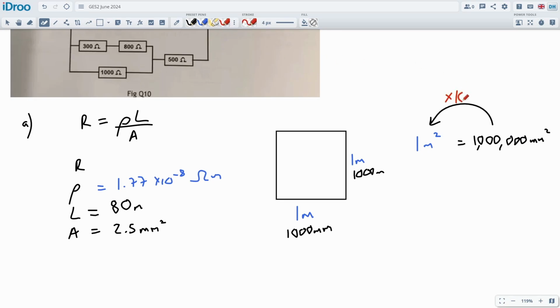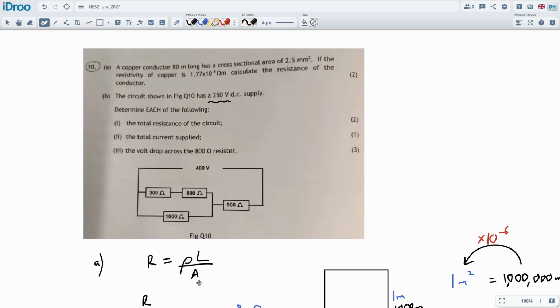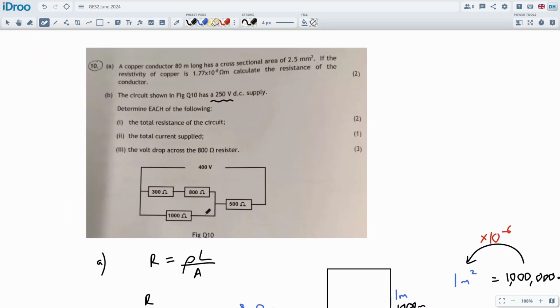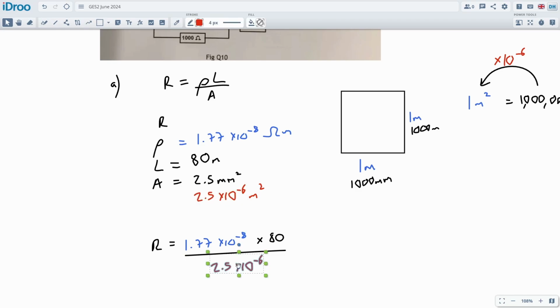So this is times by 10 to the negative 6, the easiest way to divide it. This can now be written as 2.5 times 10 to the negative 6 meters squared. Now plugging all this into a calculation to get the resistance of the conductor, it's a straightforward calculation, just a little bit of trouble over the conversion there. So 1.77 times the 80 meters divided by this. All right, let's see if we get a decent answer out of it.